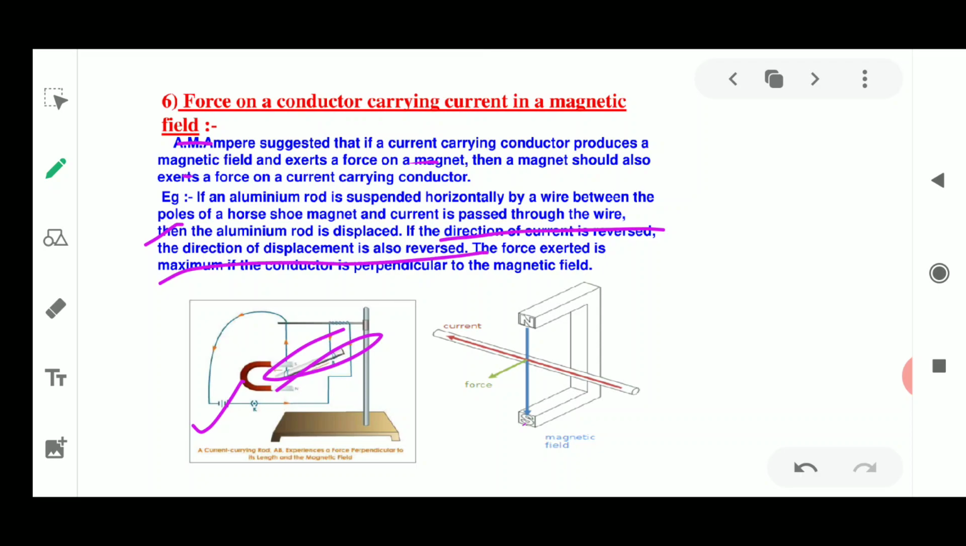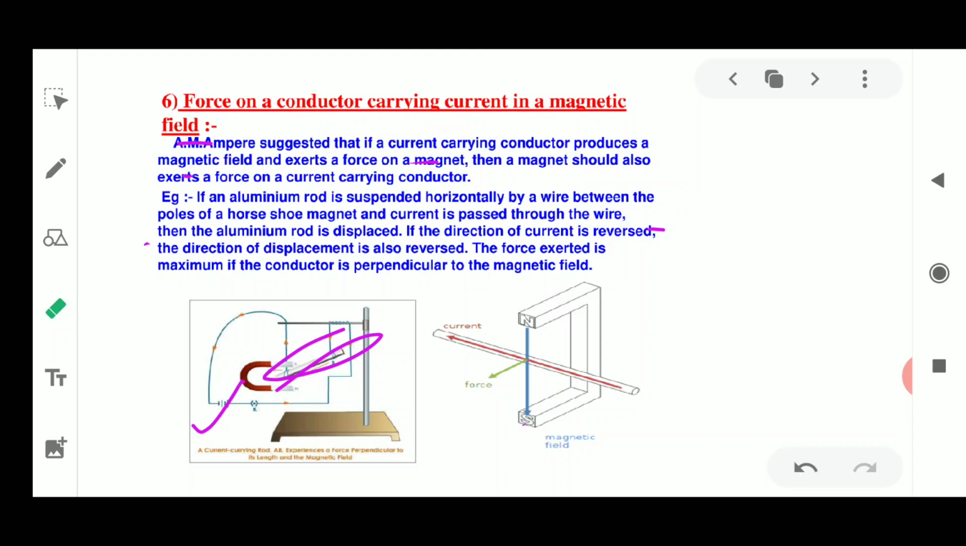This shows that the force exerted is maximum if the conductor is perpendicular to the magnetic field. The displacement of the rod in this activity suggests that a force is also exerted on a current carrying aluminium rod when it is placed in a magnetic field.